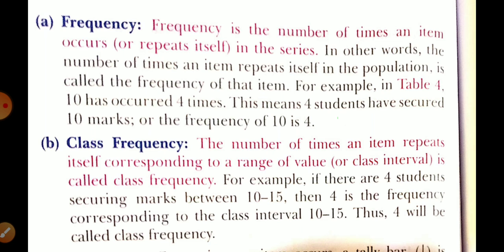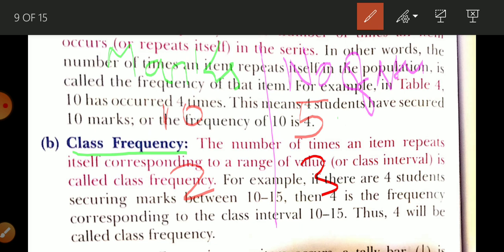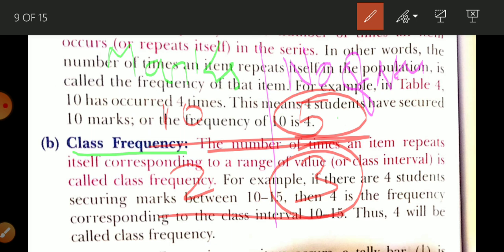Now class frequency. The next term that you need to understand is class frequency. So I had written marks and number of students. Here is 10, here is 5, here is 2, here is 3. So this one is known as a class frequency. One more thing, 0 to 10, and this is 10 to 20. So this is related to class frequency.